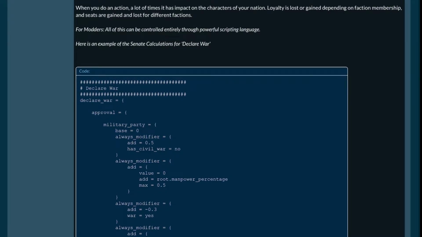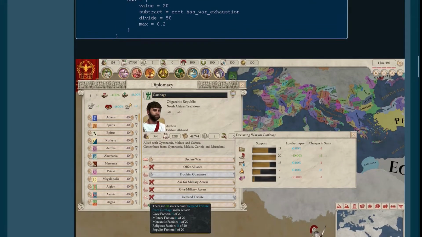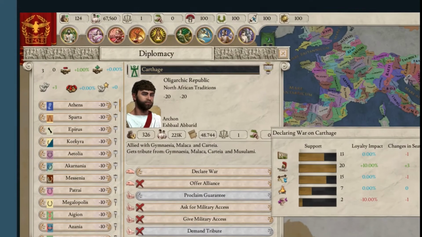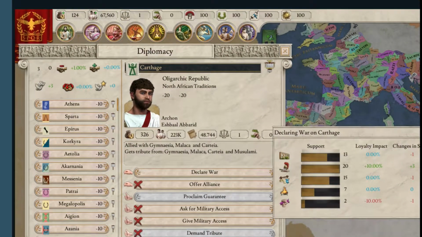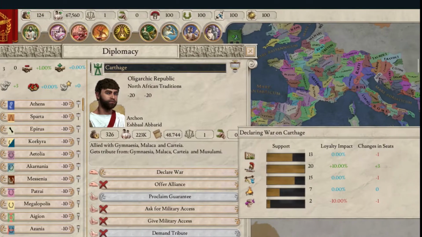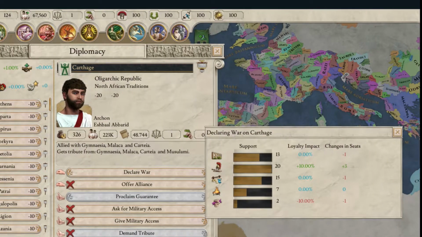Interesting. Okay. So next week, we'll talk even more about politics with laws and offices. All right, so let's take a look at this screenshot here. You have the general diplomatic things that you see in pretty much all Paradox games: declare war, offer alliance, proclaim guarantee, declare war on Carthage. Okay, interesting.